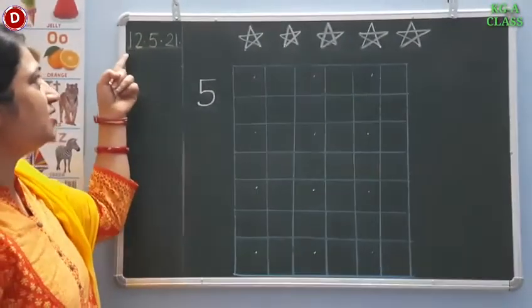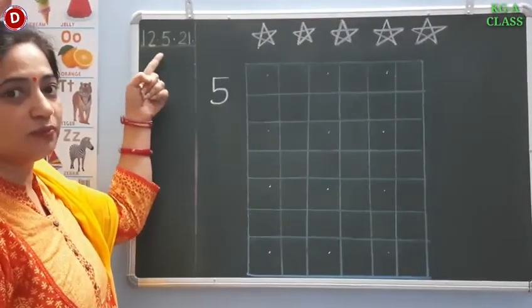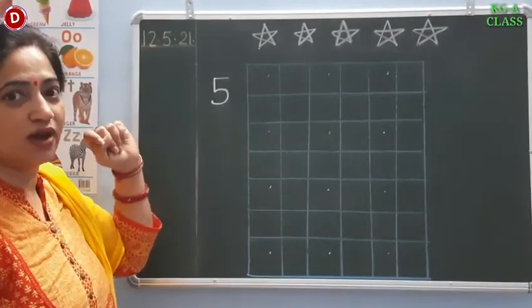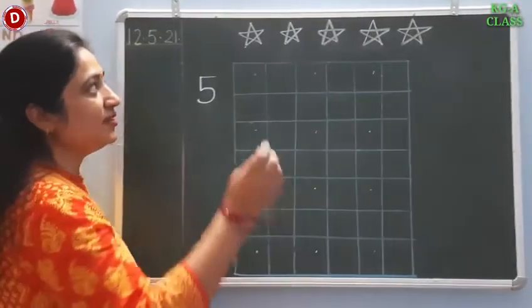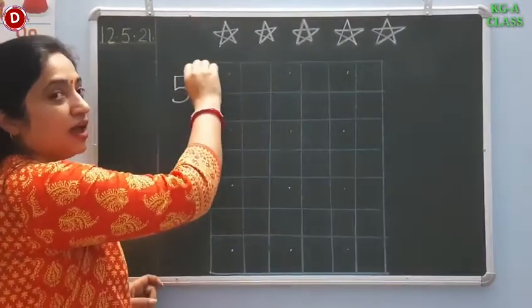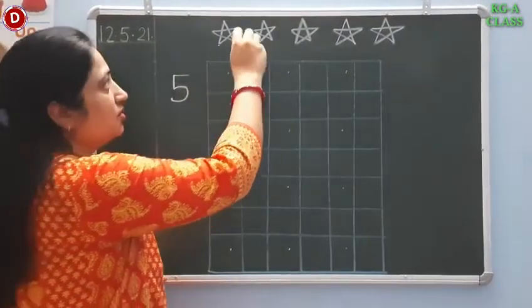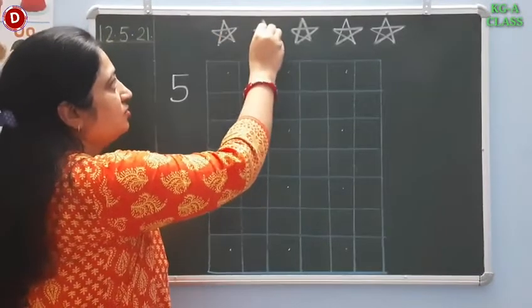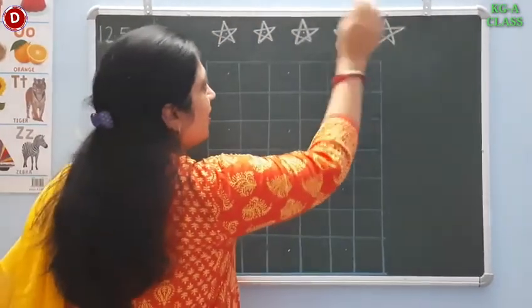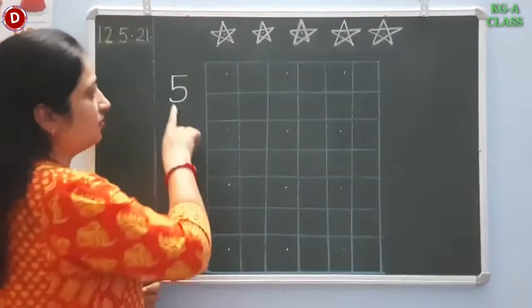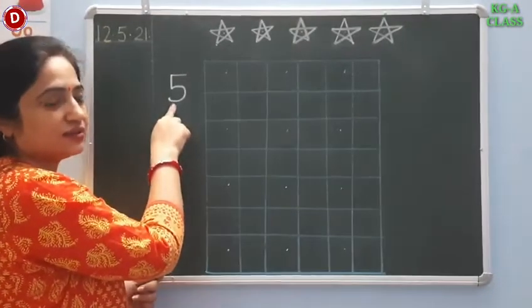This is today's date. Today is 12th May 2021. What 5 means? Children, let's count these stars. And we always start counting with number 1. 1, 2, 3, 4, 5. So how many stars are there? There are 5 stars, so 5 means this.